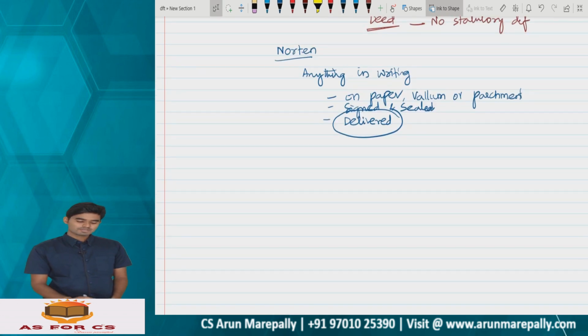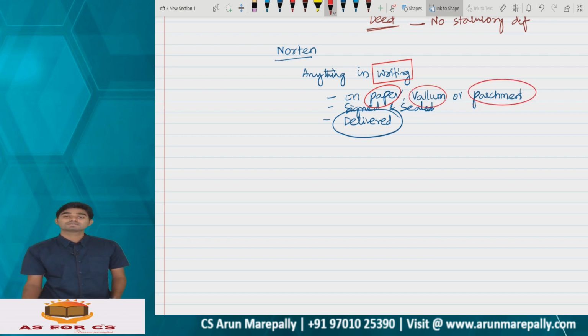Sir, anything that is written on paper, volume meaning on walls, parchment meaning on animal skins, as we used to write in ancient times, which has been signed and sealed, or in case of an artificial person it will be signed, and delivered to the other party, by which a right is being transferred over a property or over a person, then that instrument turns into a deed.